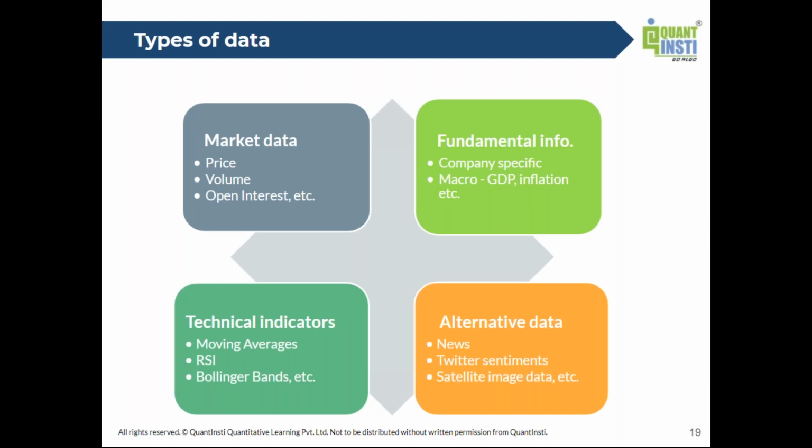The second big category is fundamental data. Now this, when I say company specific, is essentially accounting data. So the kind of financial statements that companies put out, balance sheets, income statements, these happen at a much lower frequency because companies come out with annual financial statements and, I would say, provisional quarterly numbers, right?